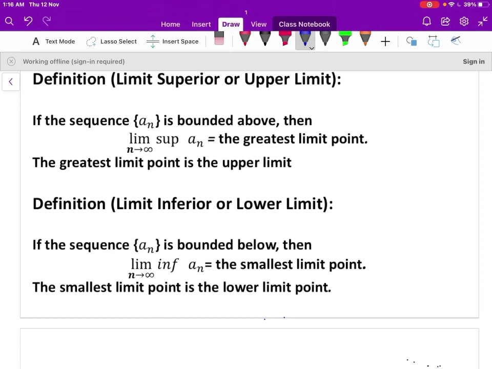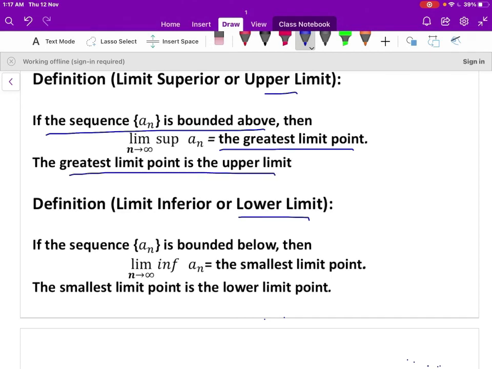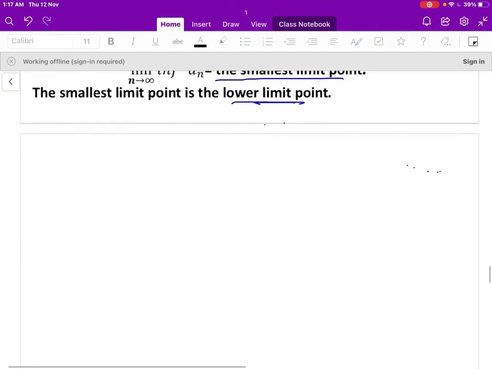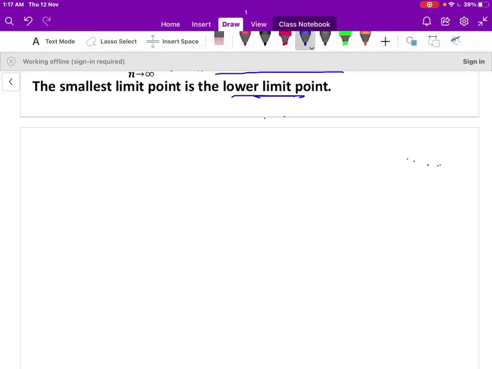Now we define the upper limit and lower limit of a sequence. If the sequence an is bounded above, then the limit of the supremum of an as n tends to infinity is the greatest limit point of the sequence. The greatest limit point is the upper limit of the sequence. Similarly, the smallest limit point of the sequence is the lower limit of the sequence. So let us take some example.